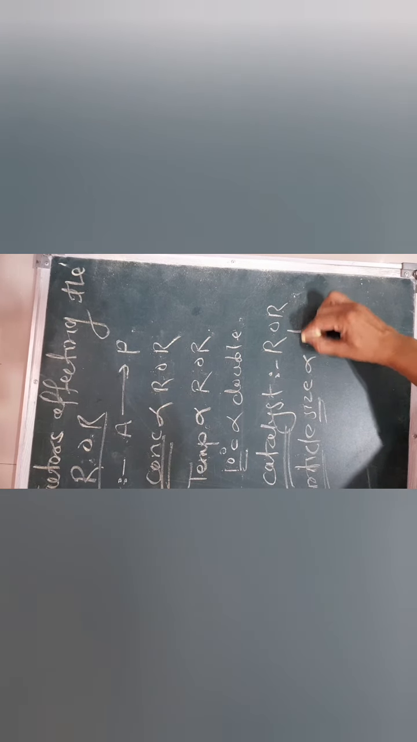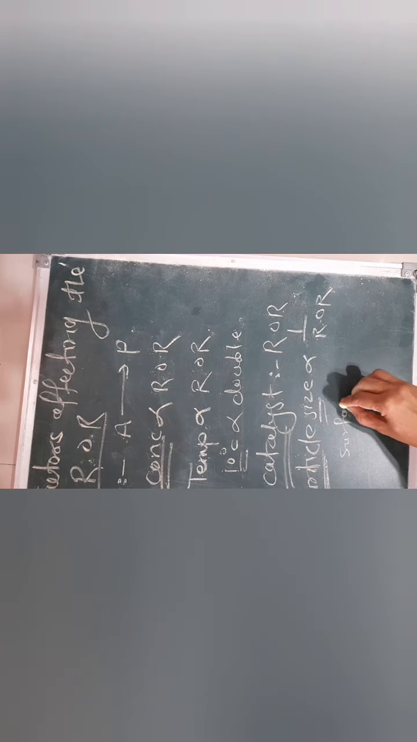And the last one is the particle size, and the particle size is inversely proportional to the rate of reaction. If particle size is minimum, then rate of reaction is maximum, because particle size is related to the surface. The fine powder or fine nature of the reactant can cover more surface, and therefore the rate of the reaction is fast. So student, for this lecture, these points are sufficient.